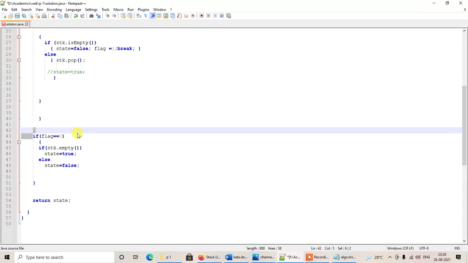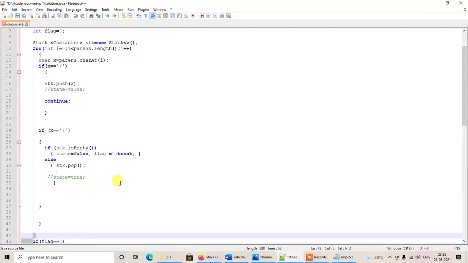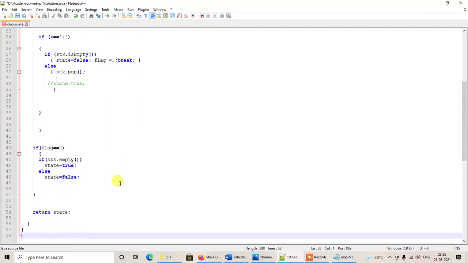According to the logic of our program, whenever we encounter a closing bracket, we'll be popping its associated opening bracket. But if even after this some opening brackets are still remaining on the stack, that means for every opening bracket there was no closing bracket, and for that reason those opening brackets weren't popped off. So the stack is not empty. This is not supposed to happen, and if the stack is not empty, that means the string is not a valid one.